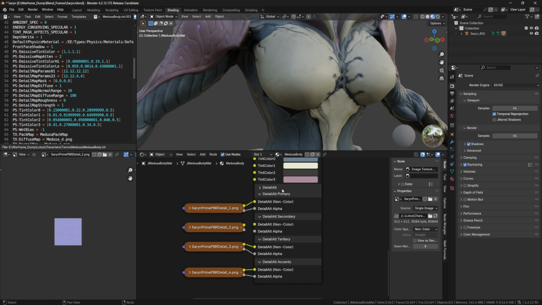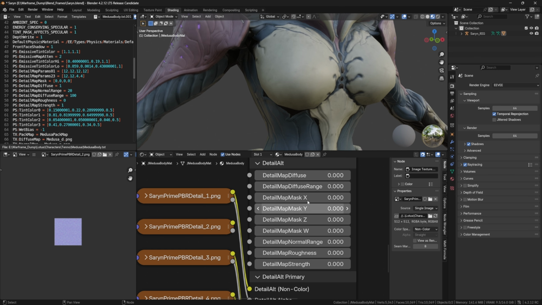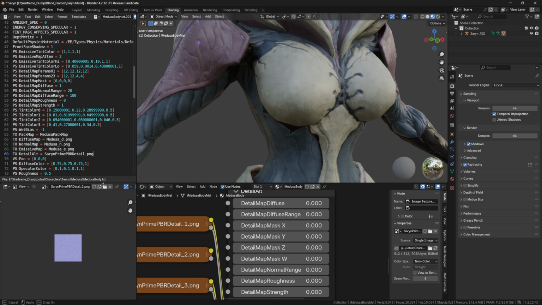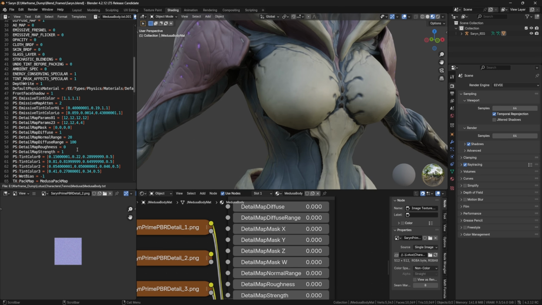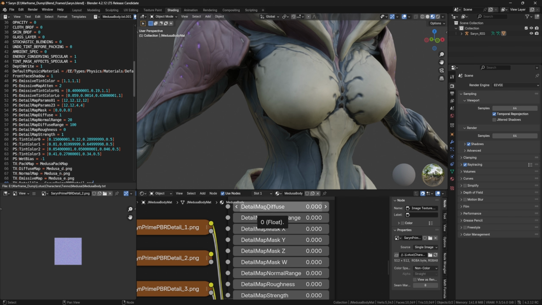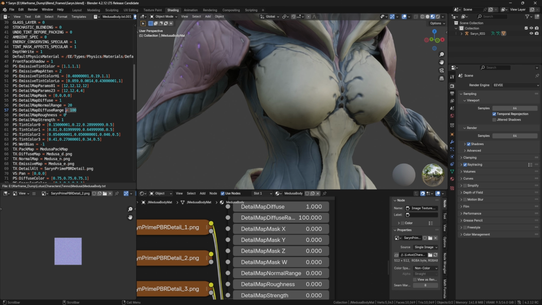Now we need to set up our actual settings for these. So we're going to have to look under our text here. So first thing is Detail Map Diffuse. We're going to have to look at what that is. That is 1. Detail Map Diffuse range is 100. And then I'm pretty sure these are all going to be 0, but we'll double check.